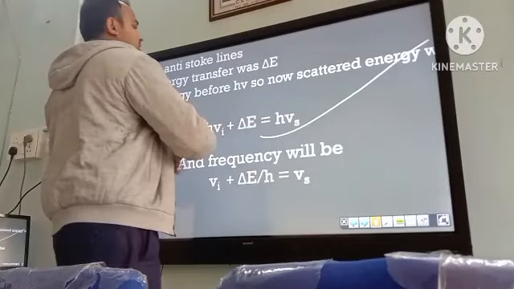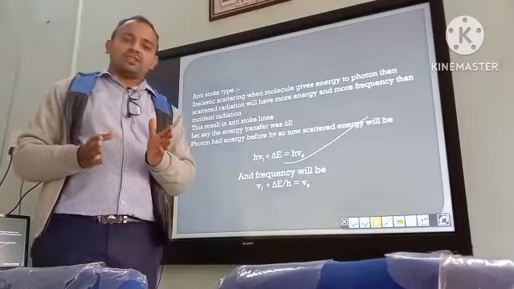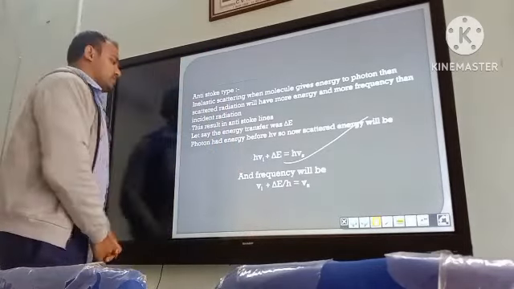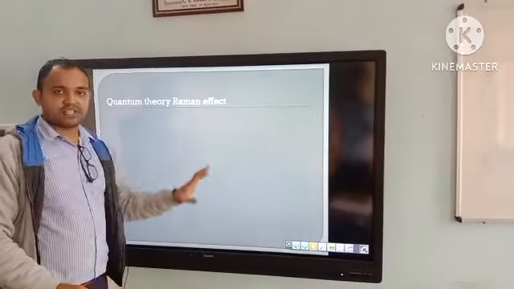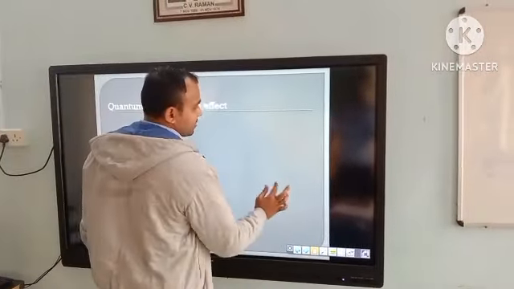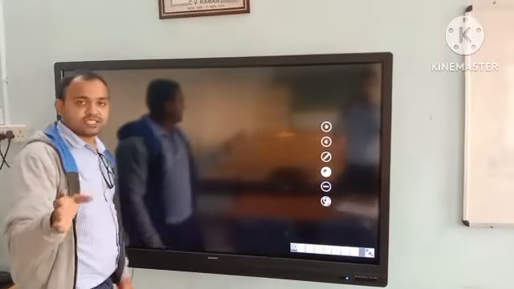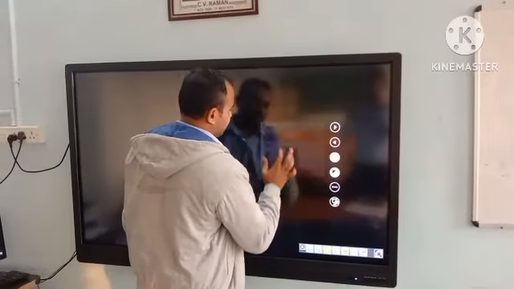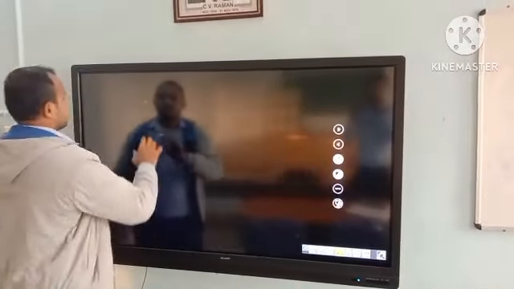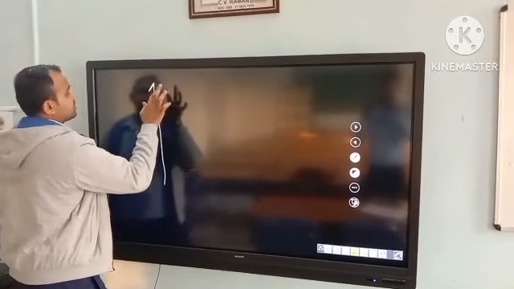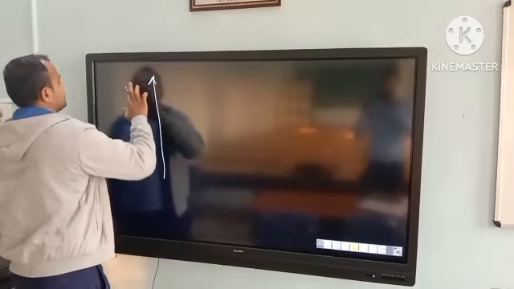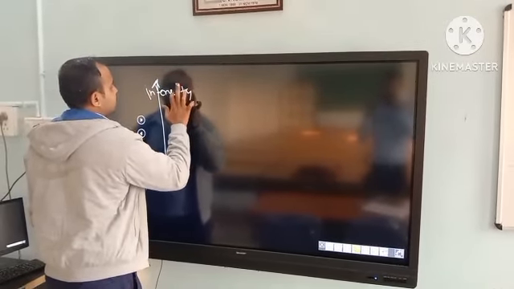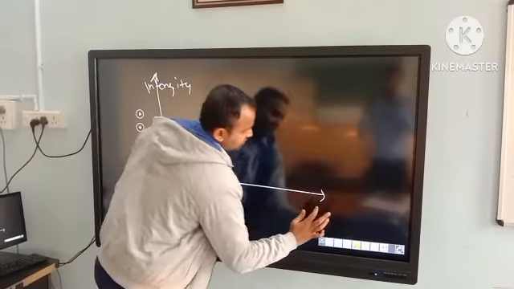So this was the explanation of the Raman effect, the quantum theory of Raman effect, and the classical theory of Raman effect. Okay, so I have just explained everything, but we just missed one thing, which was the intensity of lines. This is the graph of the intensity. This is the axis of intensity, and this is the axis of frequency.